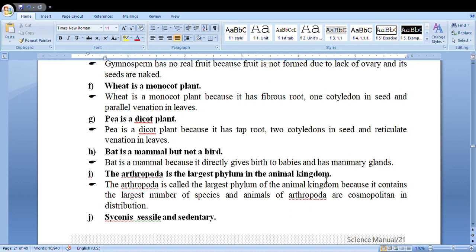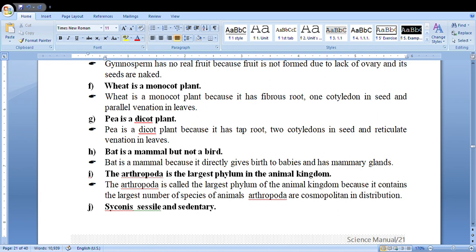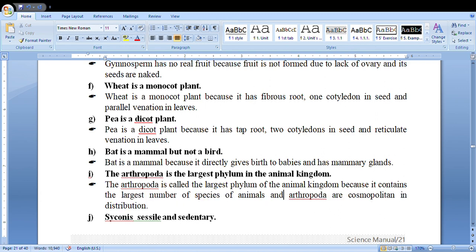Arthropoda is the largest phylum in the animal kingdom. Yes, it is true that Arthropoda is the largest phylum in the animal kingdom because it contains the largest number of species of animals, and Arthropoda are cosmopolitan in distribution, found everywhere in water, air, and land.